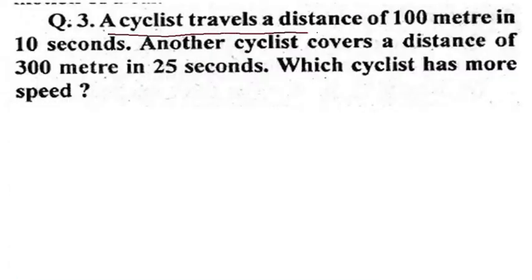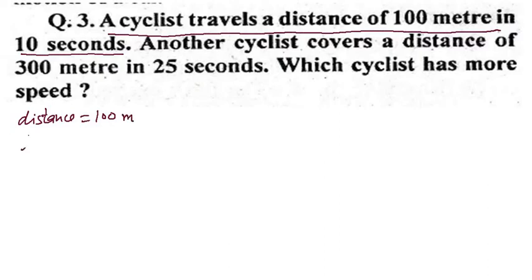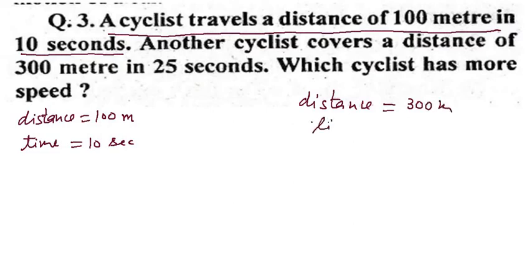A cyclist travels a distance of 100 meters in 10 seconds. So distance is given, how much distance? 100 meters. And time, let's take the time also. Time is given as 10 seconds. Another cyclist covers a distance of 300 meters. So you can write here distance, how much? 300 meters. And how much time does it take? Time is 25 seconds. Which cyclist has more speed?